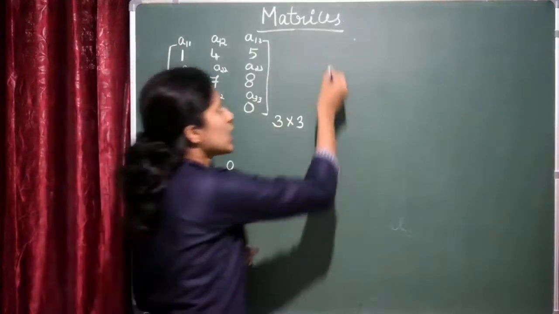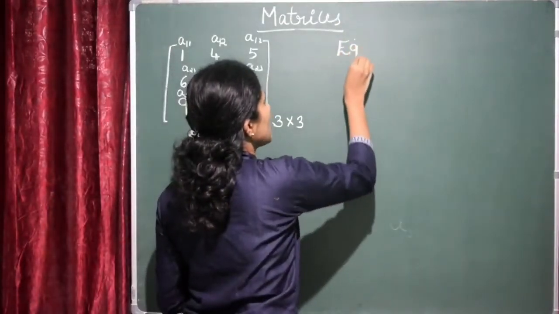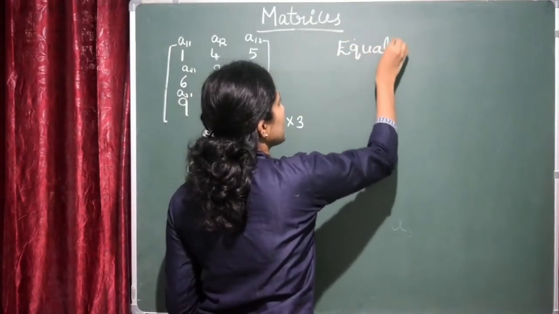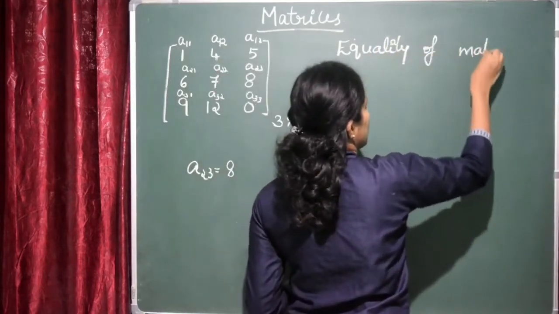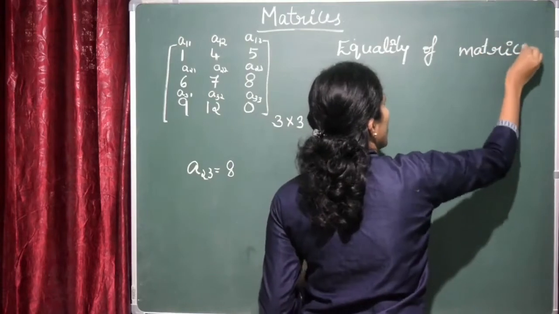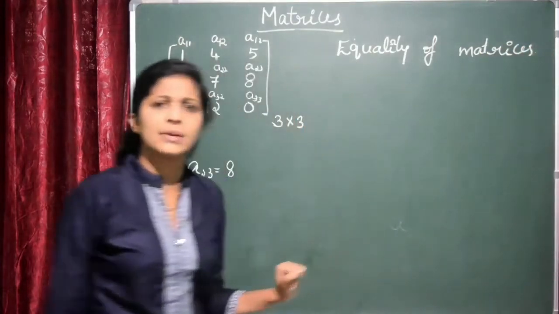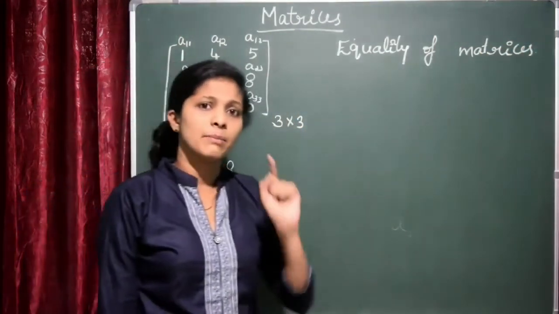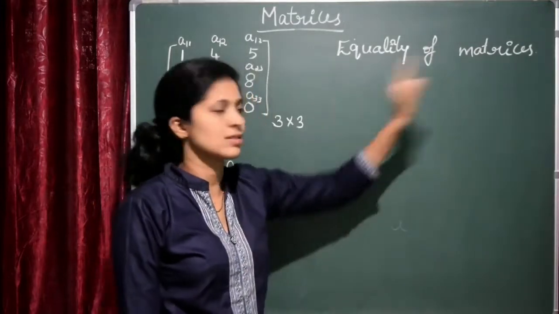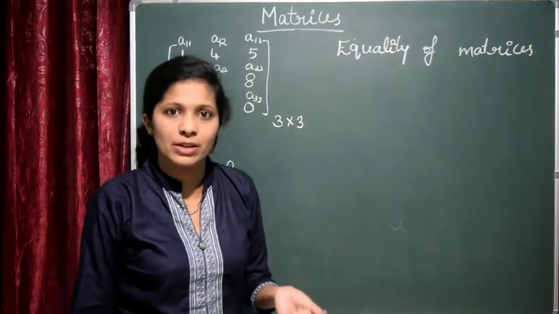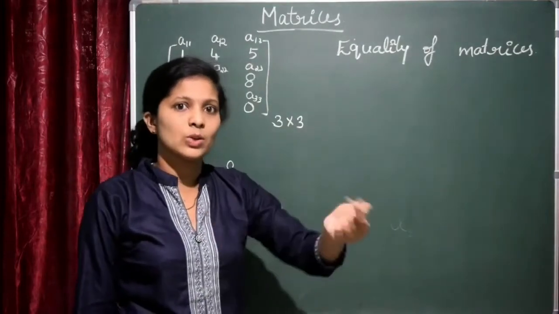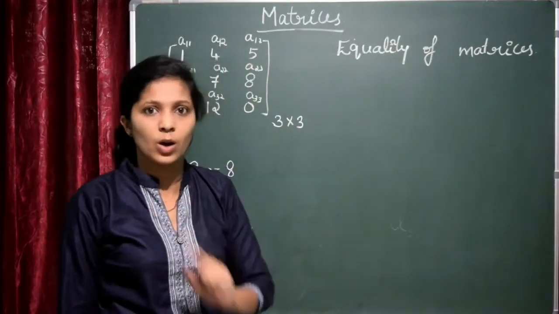Now we will see the equality of matrices. What is the difference between matrix and matrices? Matrix is nothing but one. Matrices is more than one. Now equality means there should be more than one matrix, right? So if it is more than one only, we can say whether the matrices are equal or not equal.